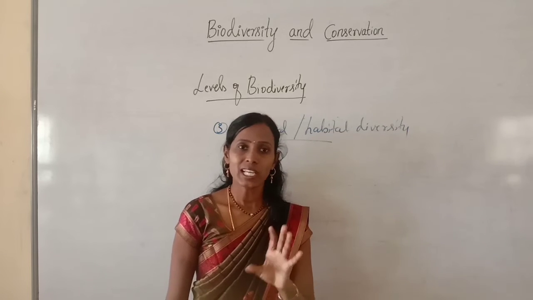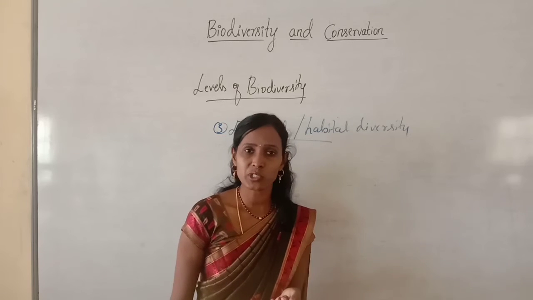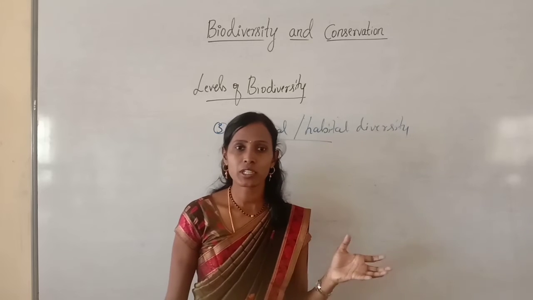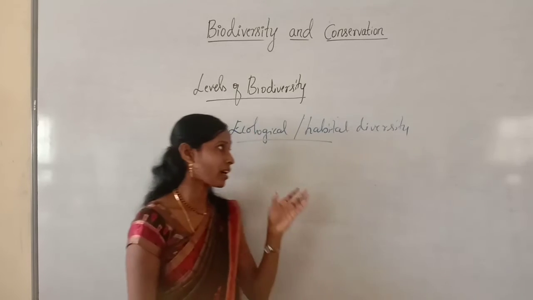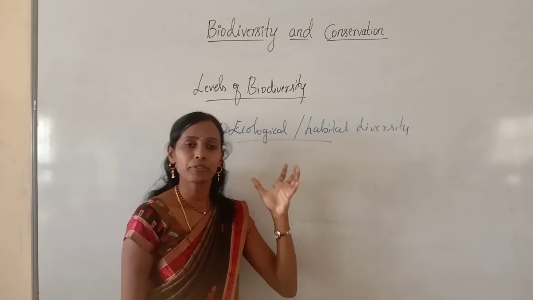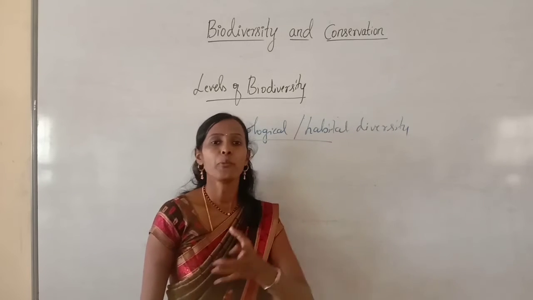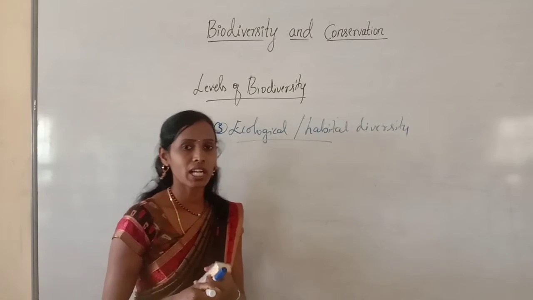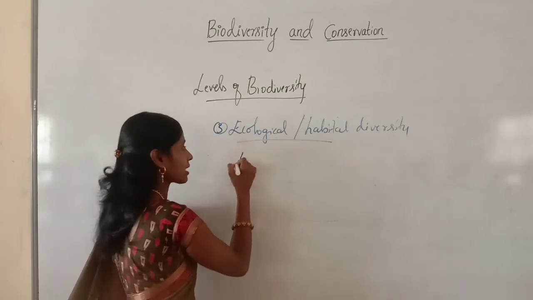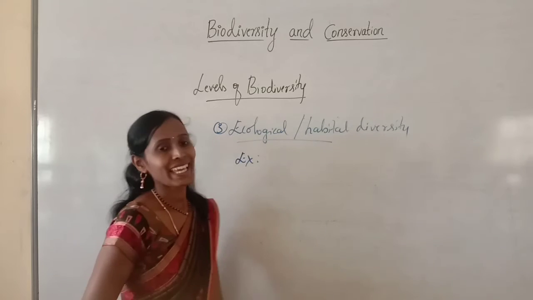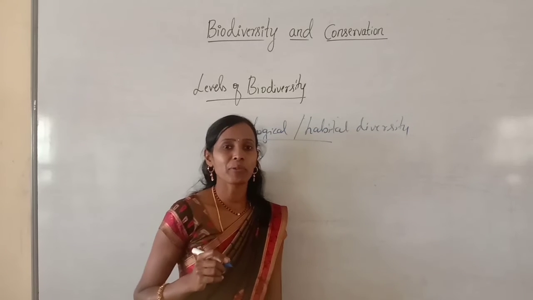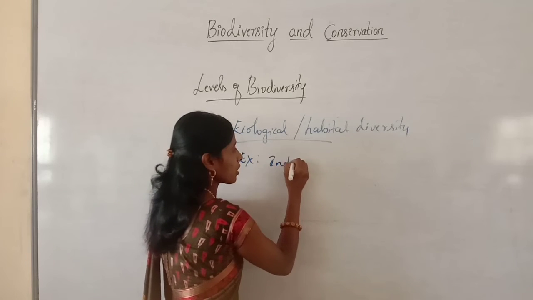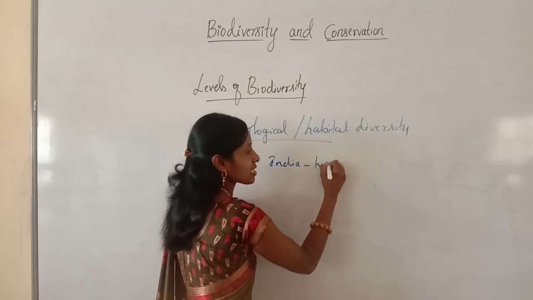In species diversity, we considered the number and richness of species. But here we are considering the different types of ecosystems present in the biosphere. For example, in India, this ecological diversity is quite high.